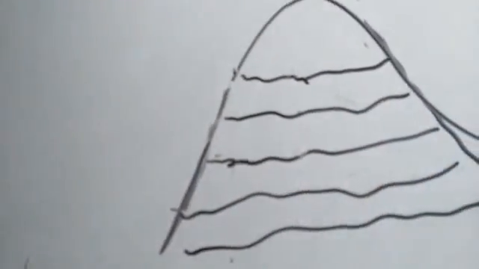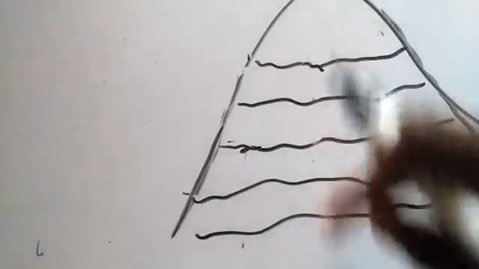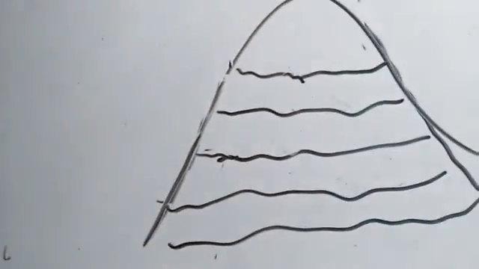If we do contour plowing, which means plowing across the slope, water will not flow faster. There will be a restriction for water to flow quickly, so that soil erosion will be less. So contour plowing is very good in the hilly regions.